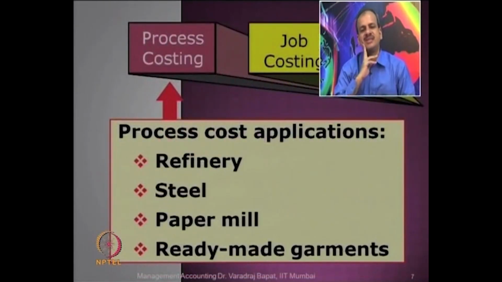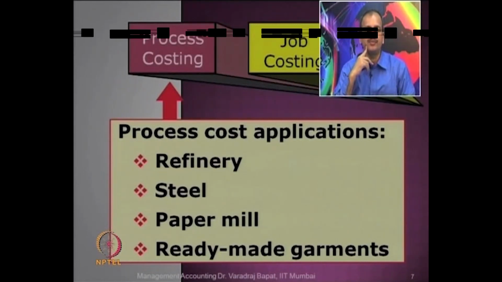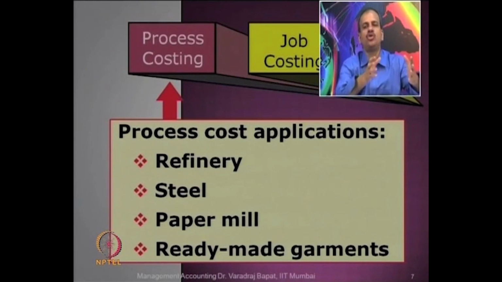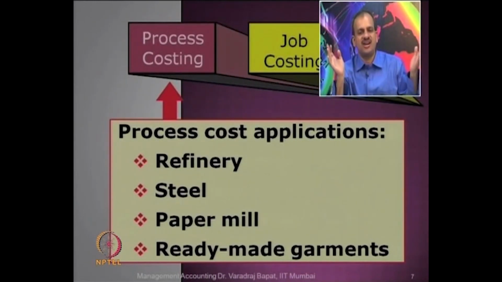Here are the examples. We have already discussed some of them. So, refinery, steel, paper mills and ready-made garments. In garment making particularly, you see that both process and job is possible. For ready-made garments, process costing is the right scenario. In which case, in garment making, do you have job costing? Can you think of? So, you go to a shop or mall, they have produced n number of shirts, let us say.